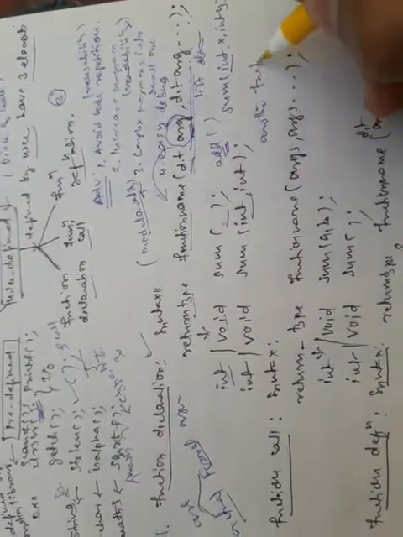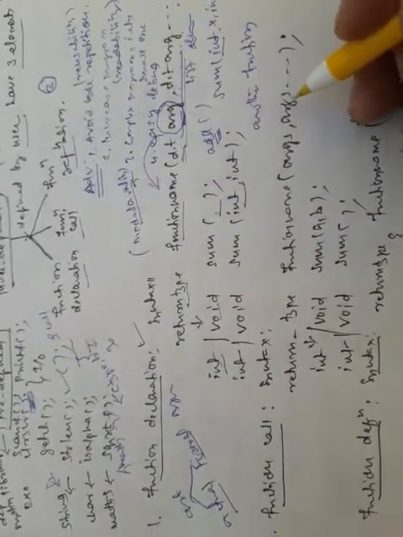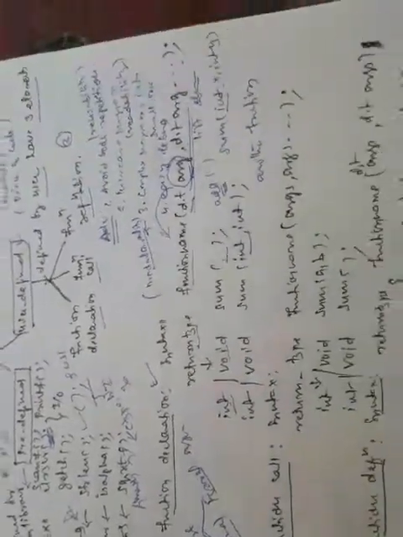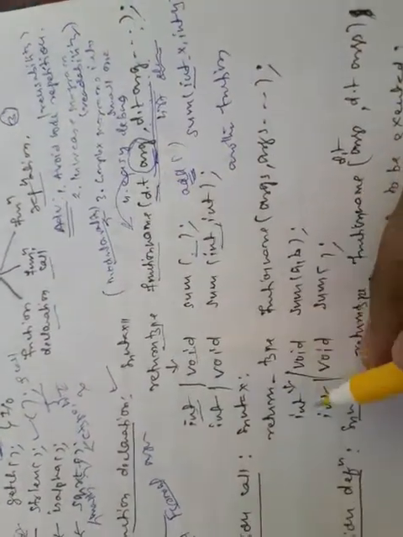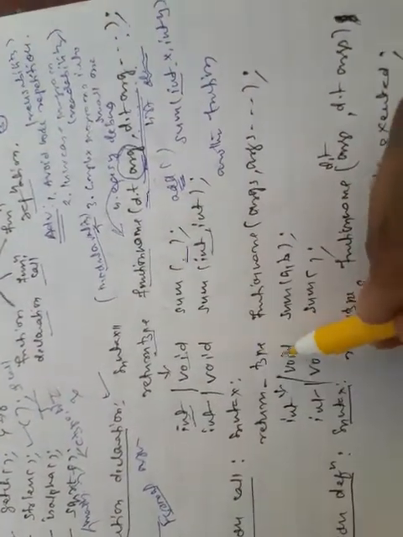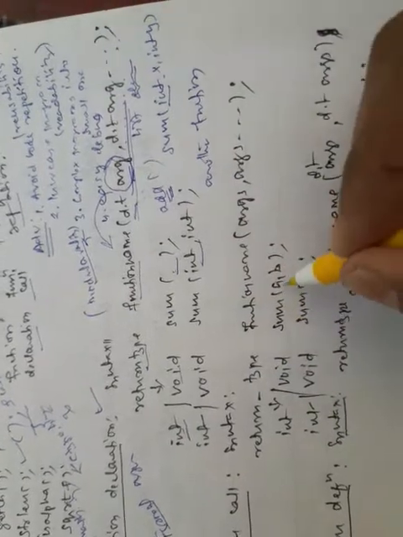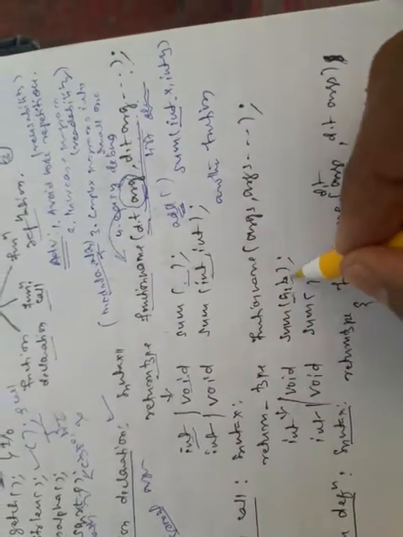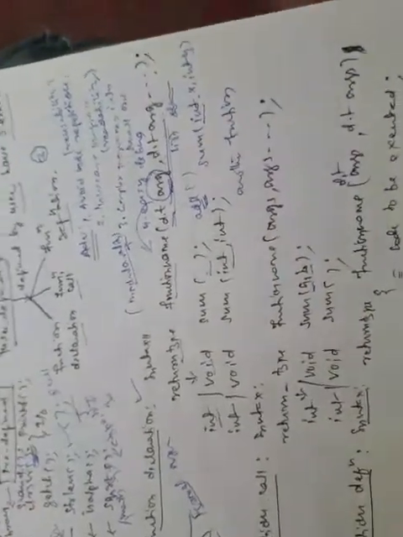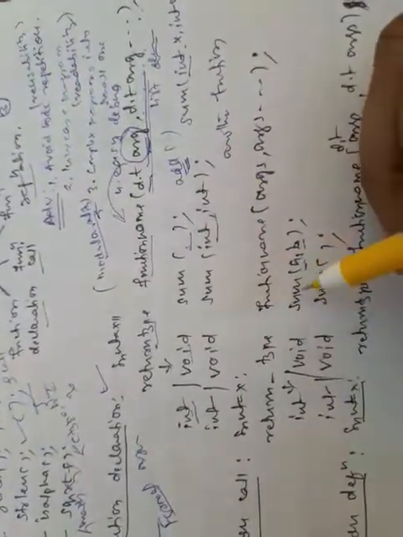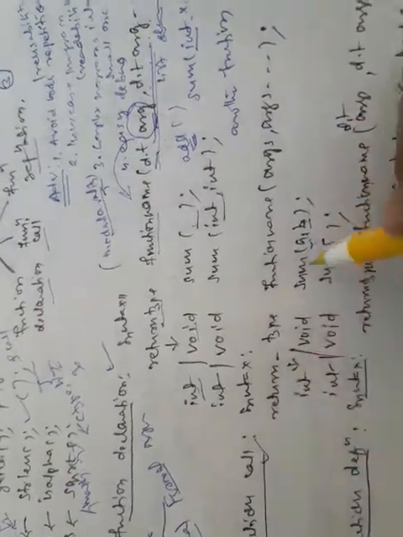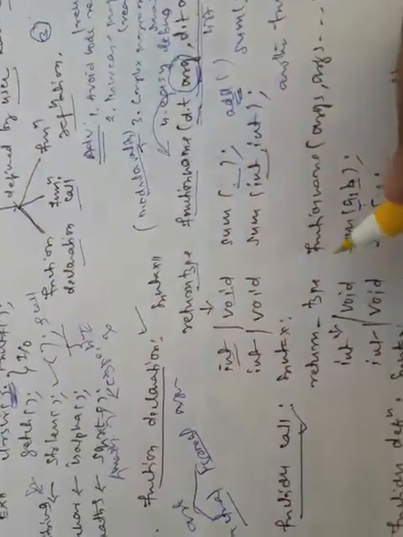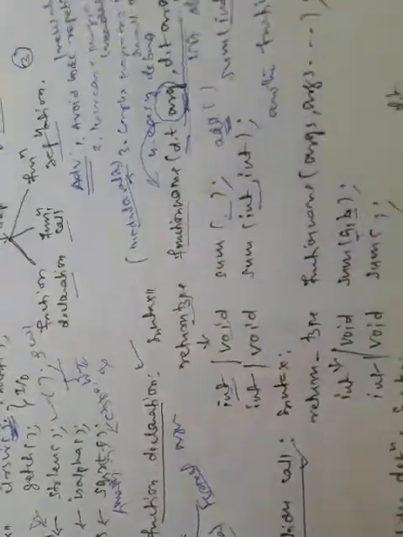Every function is called by another function. Here I have written the return type, like previously we wrote integer type or void type, and here I have written sum of a comma b. Now a comma b are the arguments written in the function call, so they are called actual arguments or actual parameters.